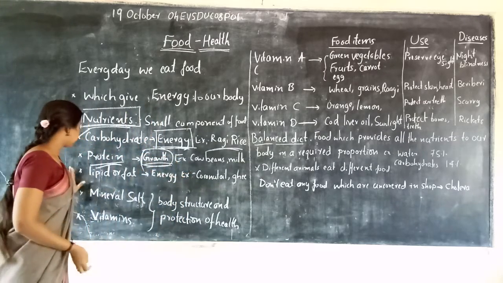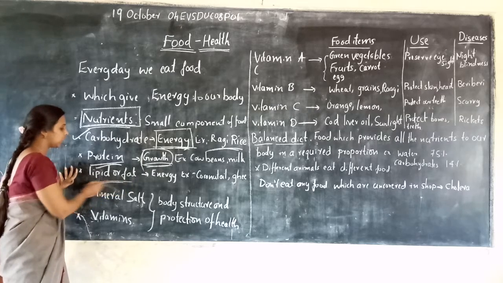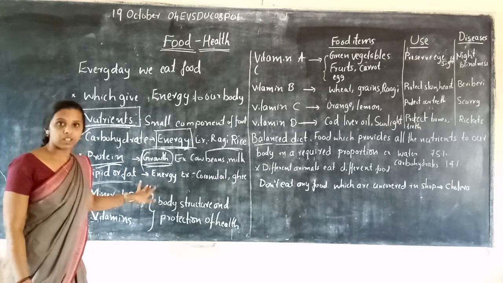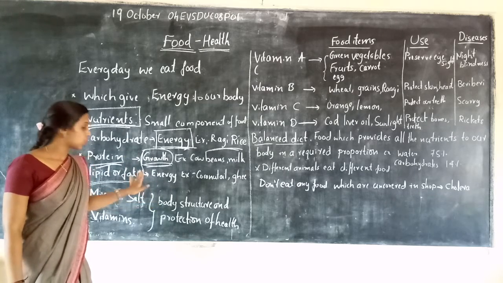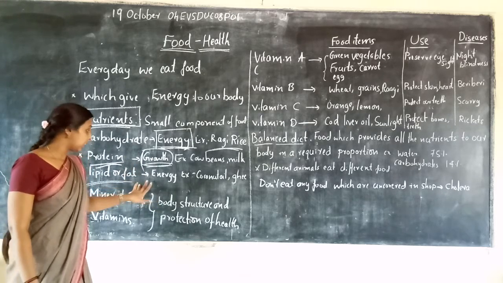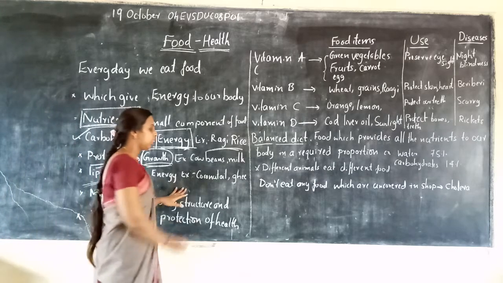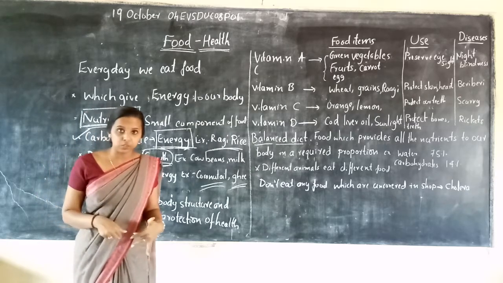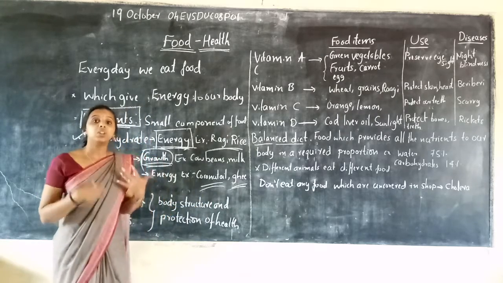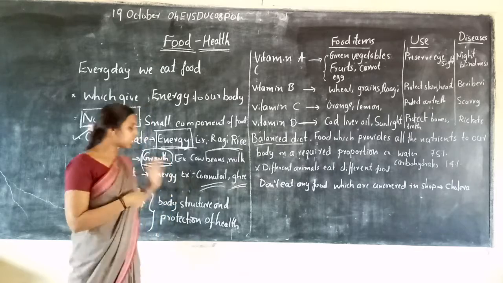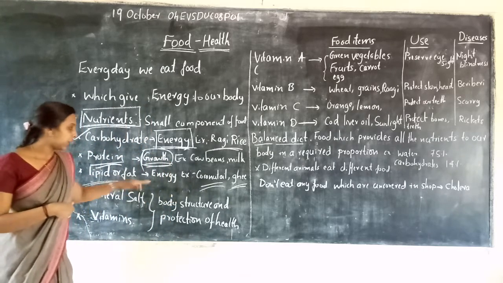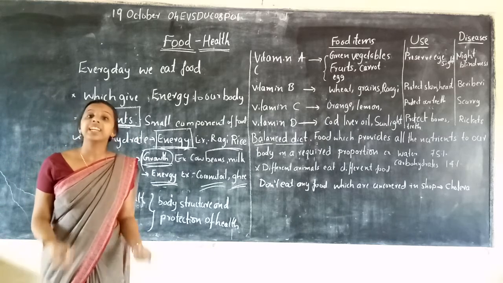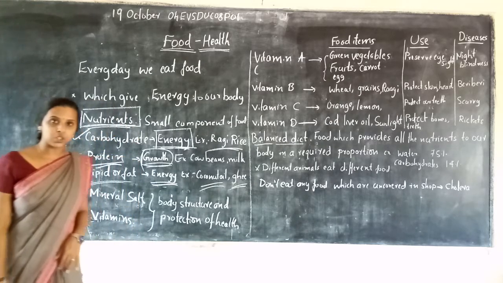Next, lipid or fat. The third nutrient is lipid or fat. Similar to carbohydrate, it also gives energy to our body. Examples are coconut oil, ghee, etc. When we eat food containing coconut oil or ghee, it provides fat, which helps to increase the energy in our body. Have you understood, children?